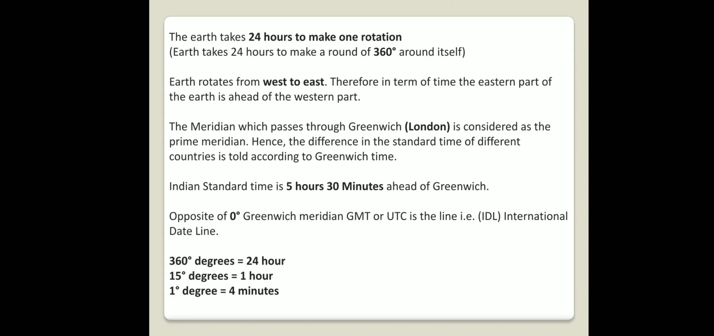Now, the Earth covers 360 degrees in 24 hours, 15 degrees in 1 hour, and 1 degree in 4 minutes. So, this basic you have to remember and understand also.